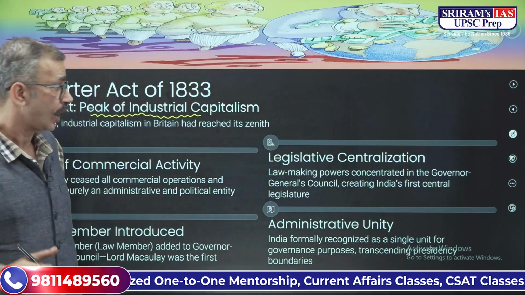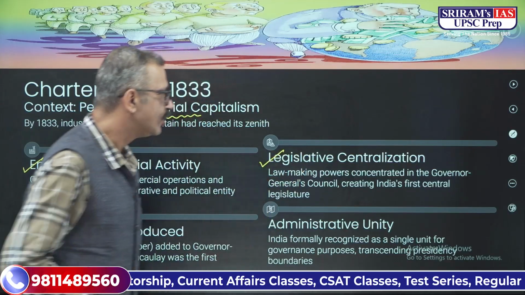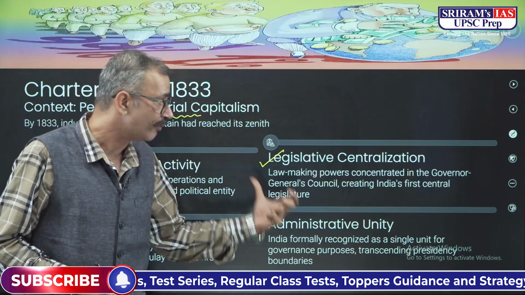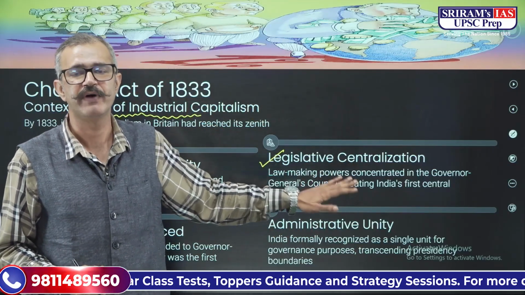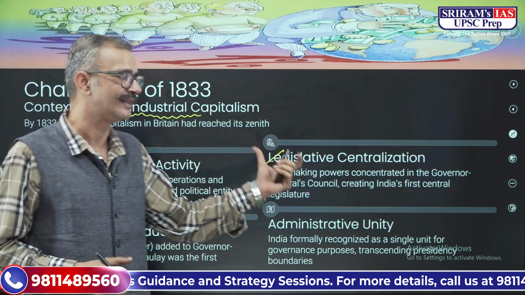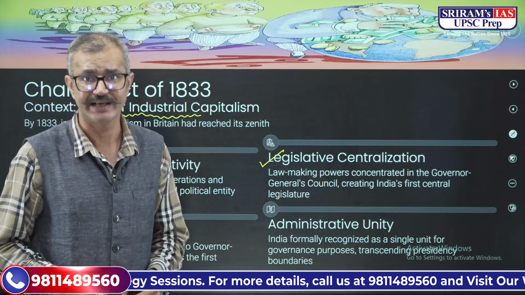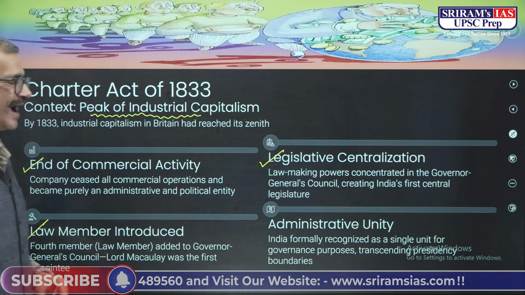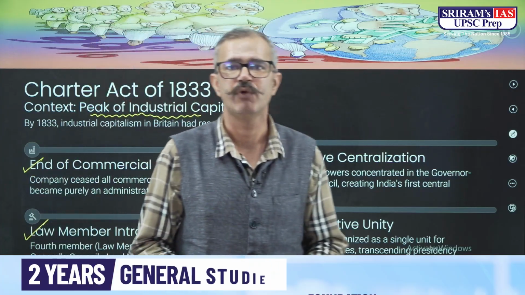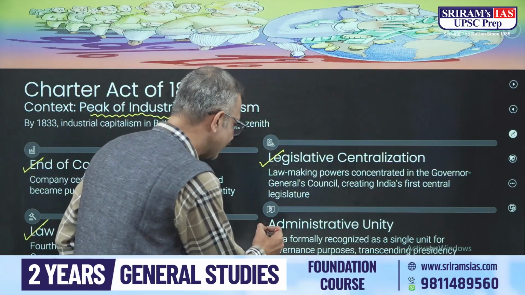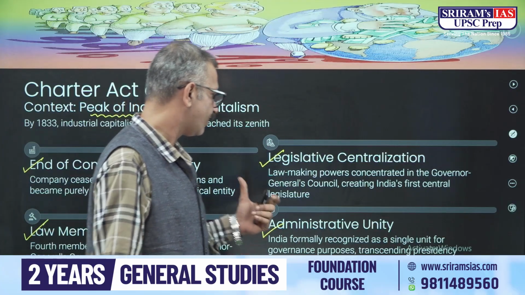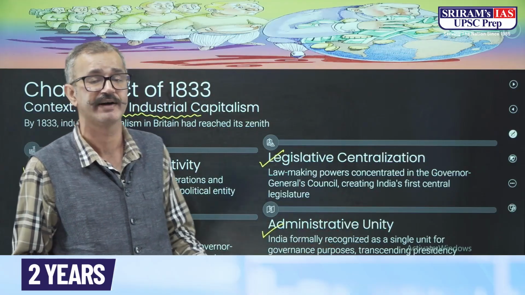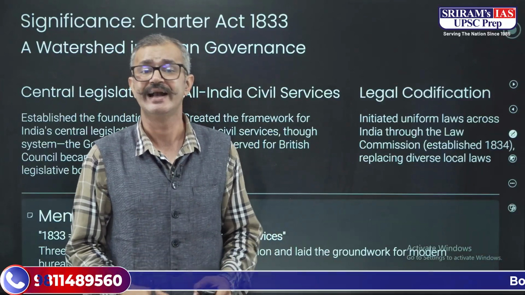Along with this, the lawmaking powers were concentrated in the Governor General's Council, and that created the first central legislature in India. We had legislative centralization with the 1833 Act. Also, a fourth member was added to the Governor General's Council: a law member. And India was formally recognized as a single political unit for governance purposes by the Act of 1833.